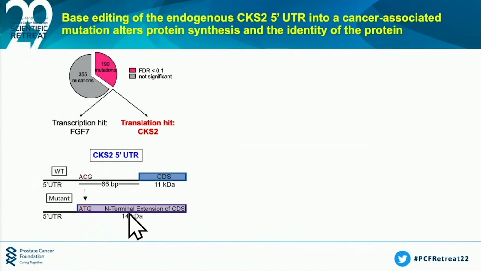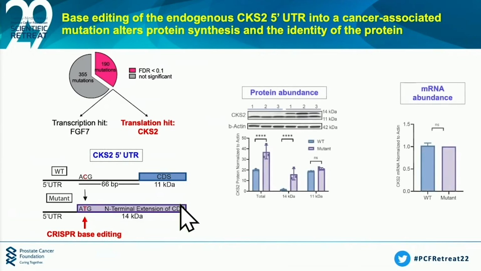And so what would be predicted is you would get an N-terminal extension of CKS2 if this is actually happening in the cell. In order to determine if this is the case, we used CRISPR-based editing to engineer this precise mutation into cancer cells. And what we found was that indeed it led to a significant increase in the protein levels of an N-terminally extended form of CKS2 without having any effect on the wild-type levels of CKS2. And very interestingly, there was no effect on RNA abundance, so this was an effect at the protein synthesis level.